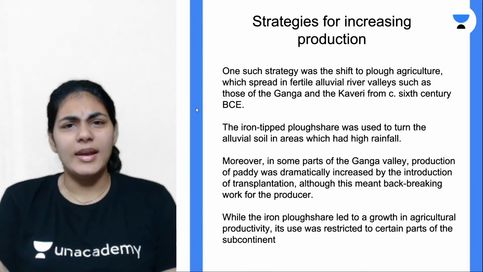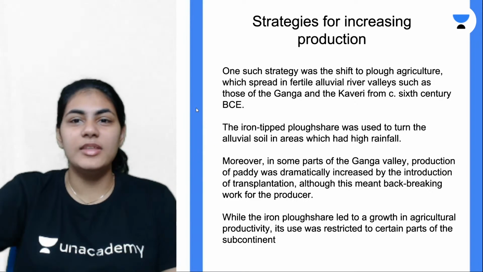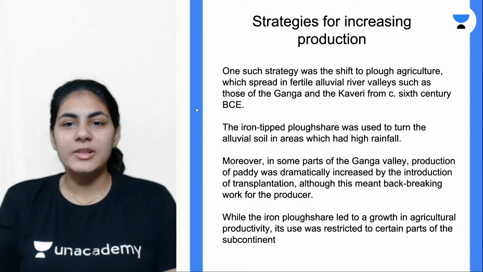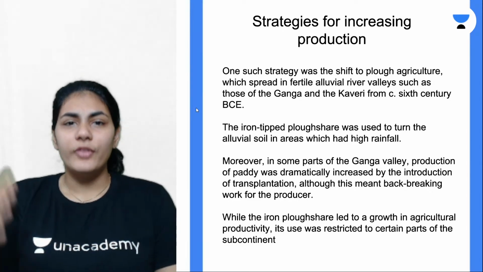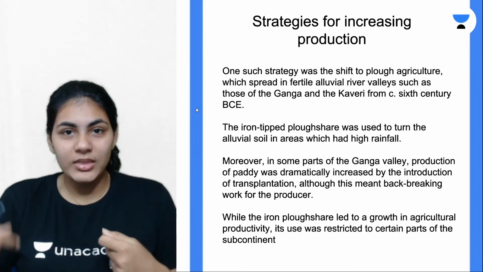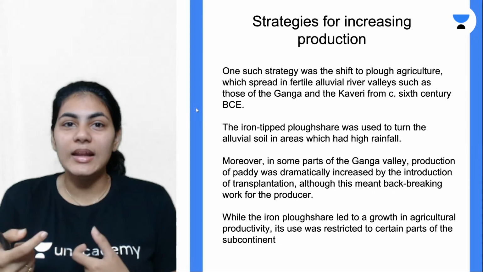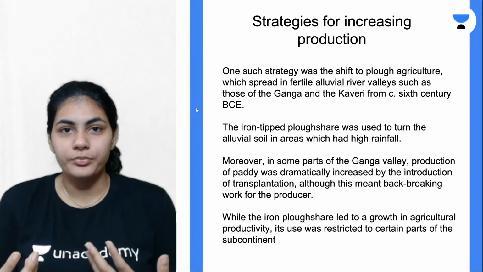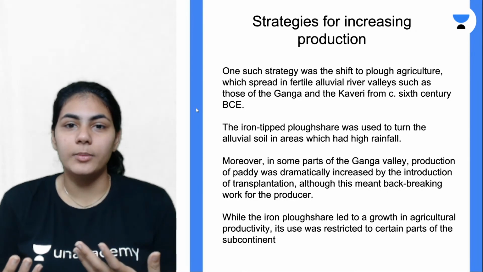Before this, seeds were sown randomly, dispersed, and it did not have much effect. Once people shifted to plow agriculture, plowing the field after every crop and tilling the soil, the nutrients of the soil are restored, which means greater agricultural productivity.